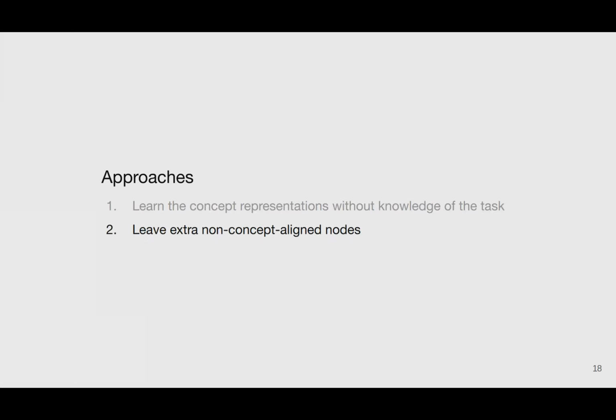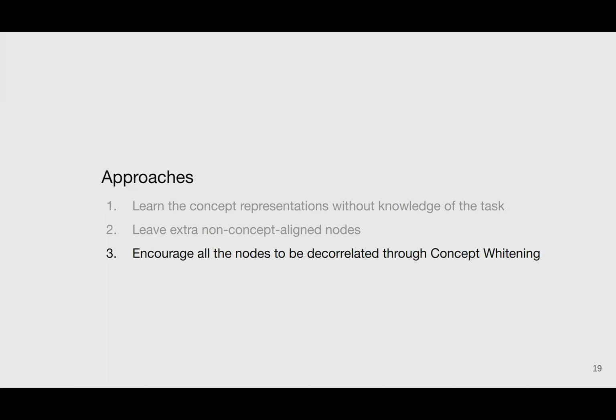In our paper, we investigate a number of natural mitigations against information leakage. We use sequentially trained models to look at learning the concept representations without knowledge of the task. We look at leaving extra non-concept aligned nodes in the concept representation layer. The hope is that the extra information moves to those nodes, leaving our concept aligned nodes more pure. And finally, we look at encouraging the nodes to be decorrelated through concept whitening. We find that none of these three fully prevent task-relevant data from leaking through. We'll go into detail on the first two approaches here.